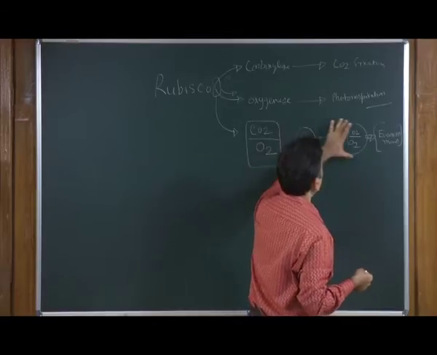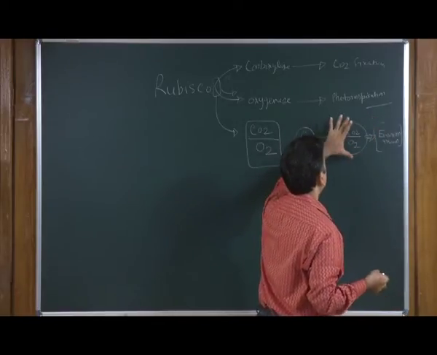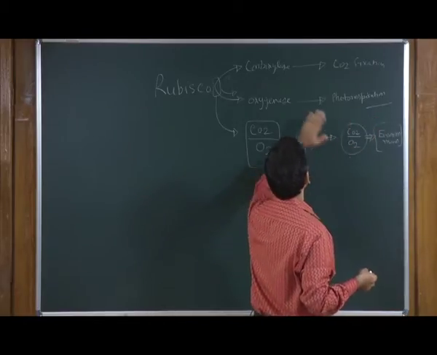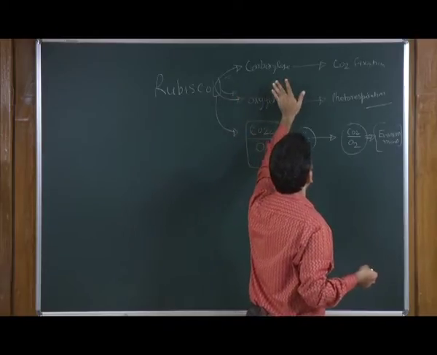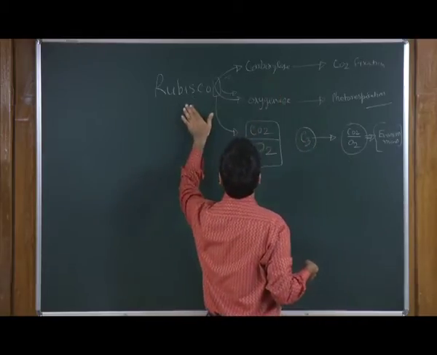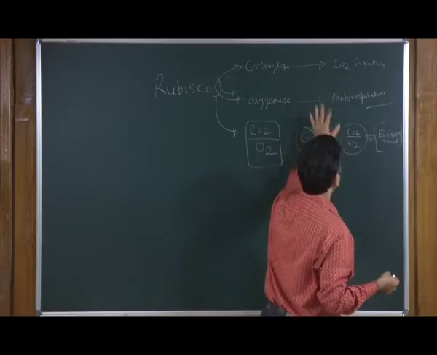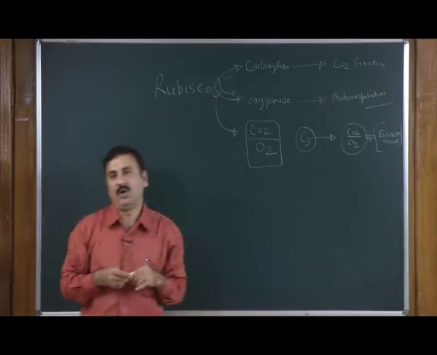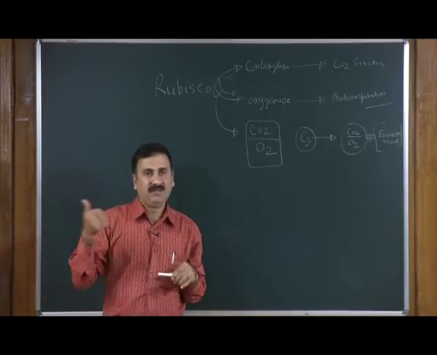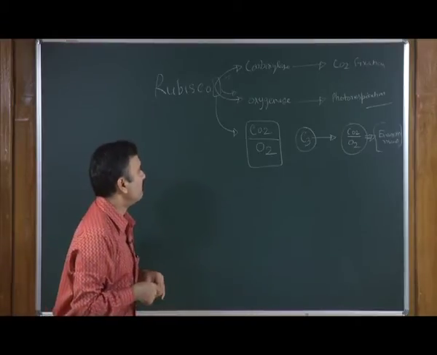That is how the environmental concentration of carbon dioxide and oxygen decides what proportion of Rubisco's activity goes for CO2 fixation and what proportion goes for photorespiration.